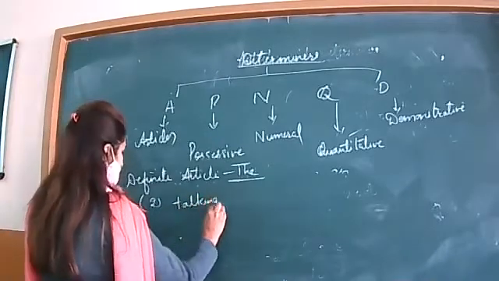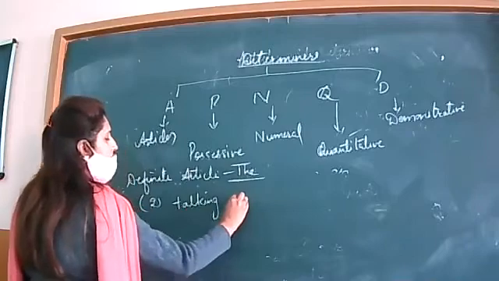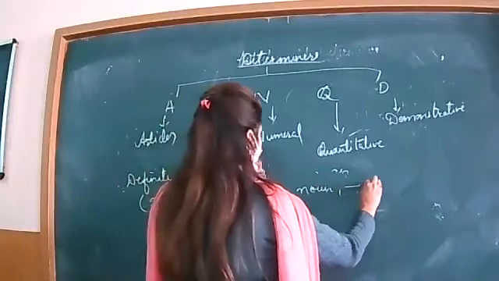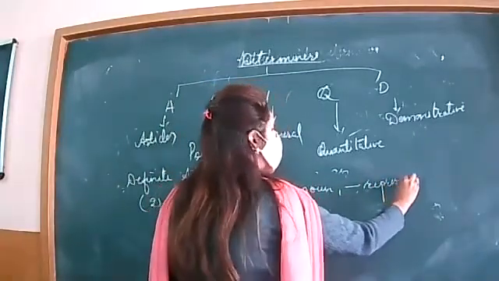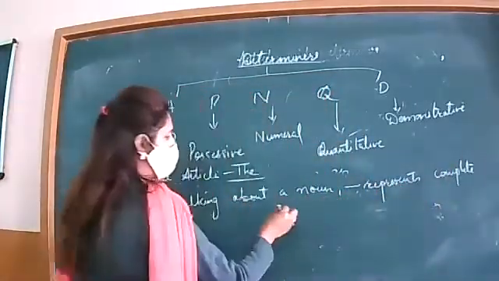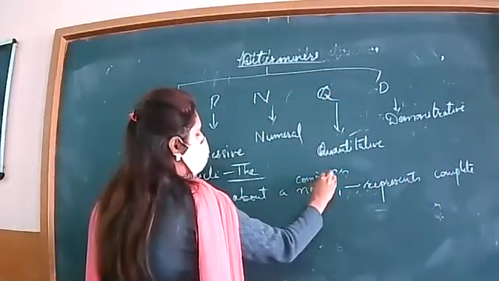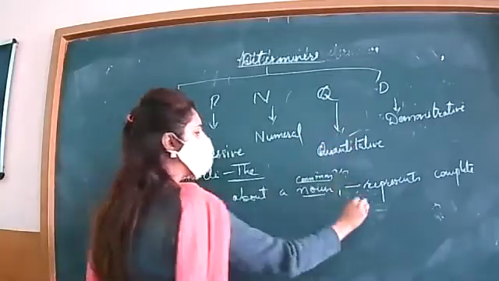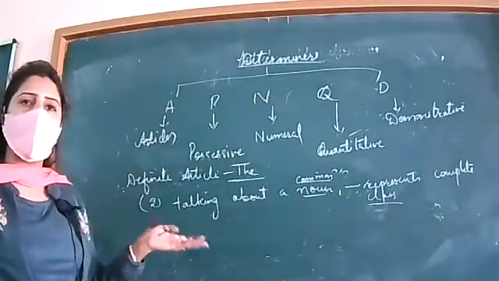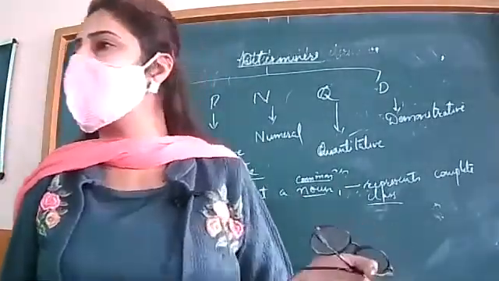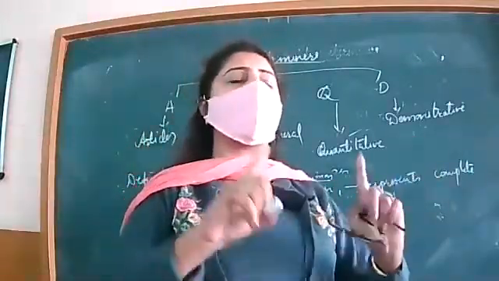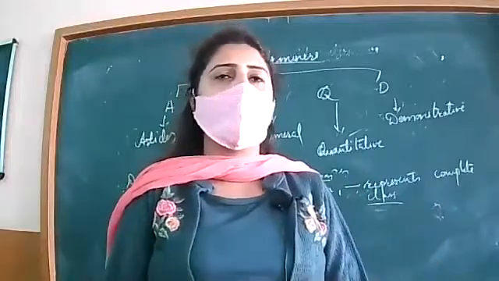talking about a noun, but it represents a class. It represents a complete class. It is actually a common noun, but it represents a complete class. For example, the dog is a faithful animal. The camel is the king of the desert. It means this camel and the dog are representing the entire class of dogs as well as camels.